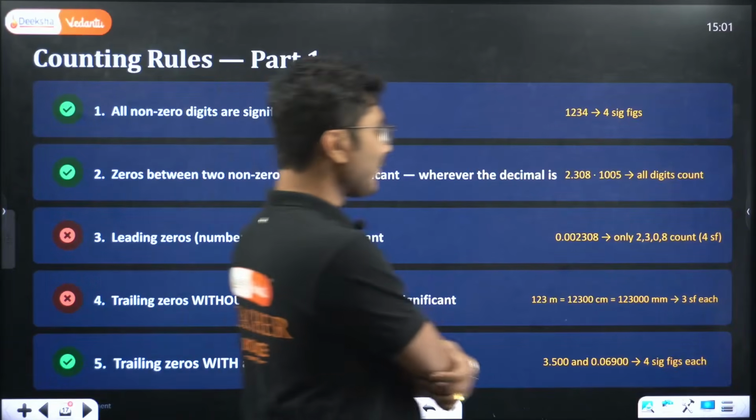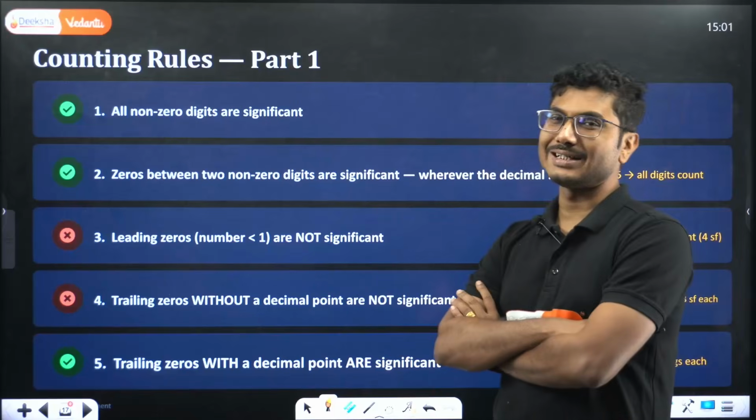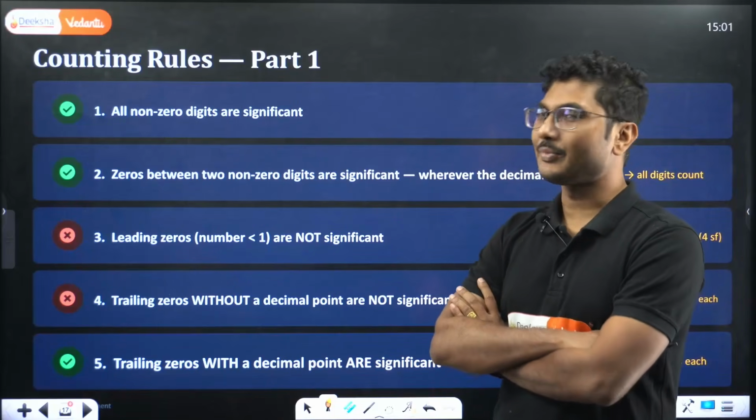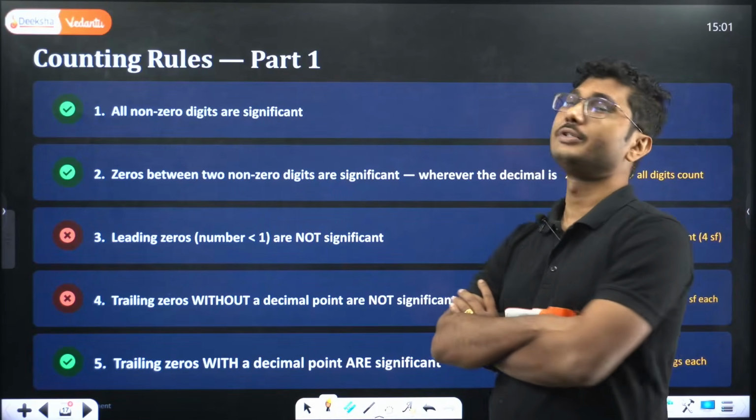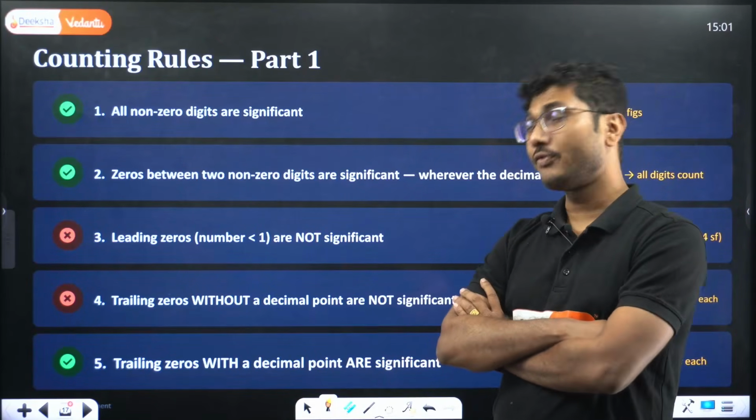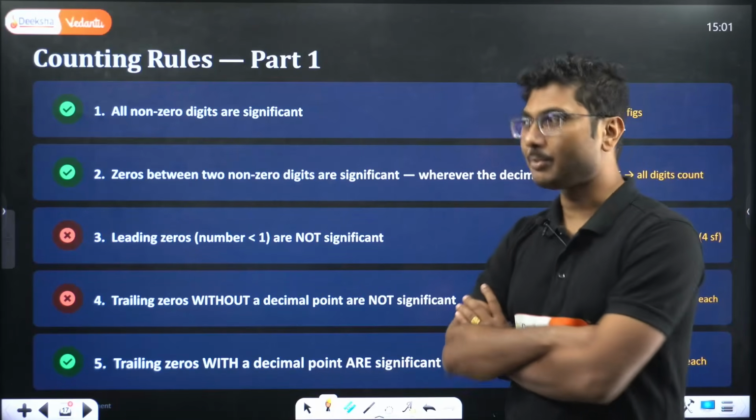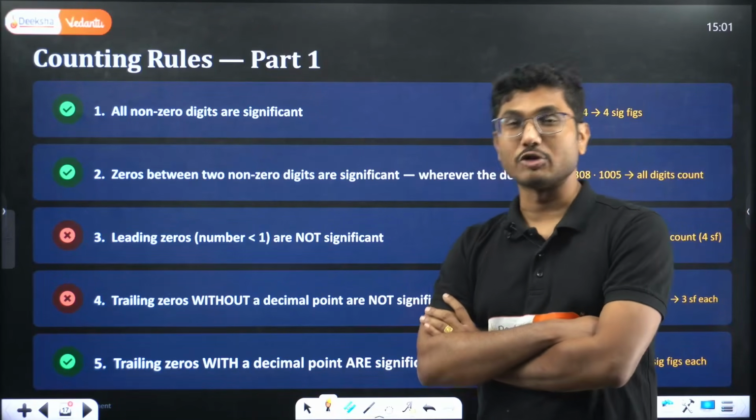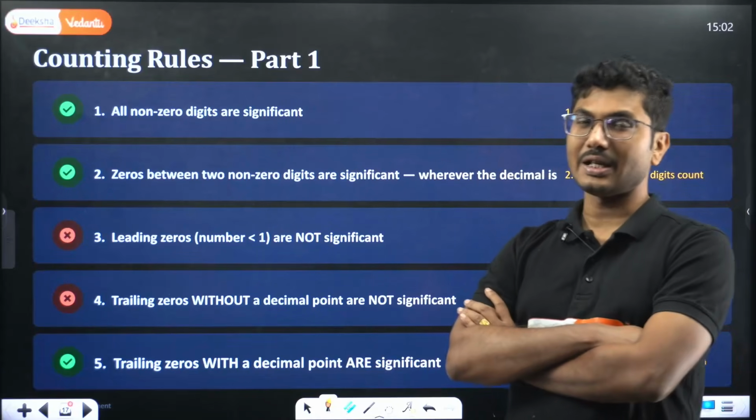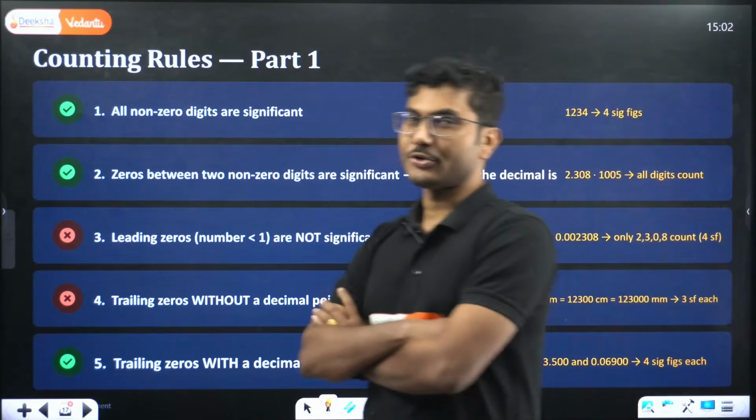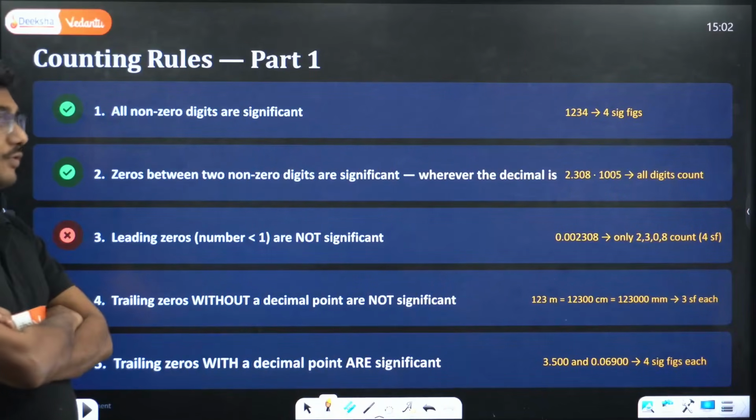So now we have to count significant digits. There are a few rules to understand significant digits, and in the exam they will ask you to write 2 rules or 3 rules for determining significant figures. So you have to memorize them and understand them, because questions might also be asked based on that. They will give you a number and ask how many significant figures are there in that number. That type of question is also very common in Q1. So what are the rules?